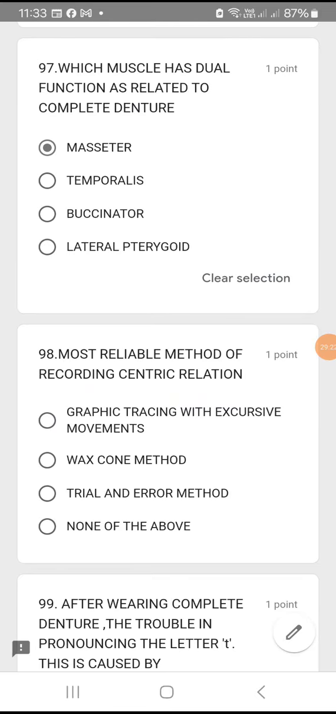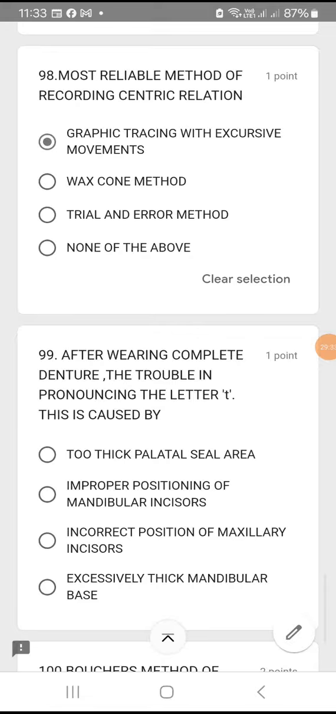Question number 98. Most reliable method of recording centric relation. The most reliable method is the tracing method. So graphic tracing method with excessive movement. So option A.